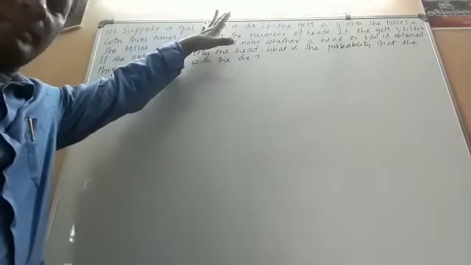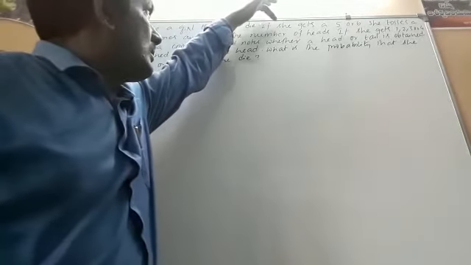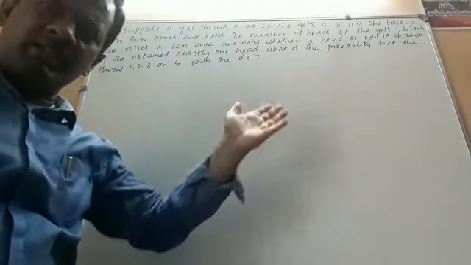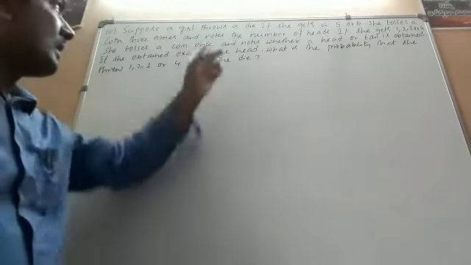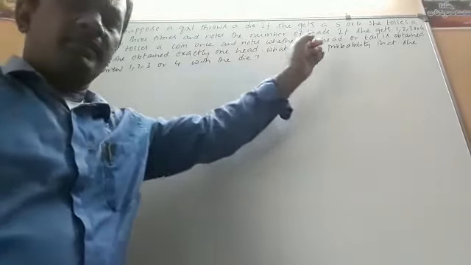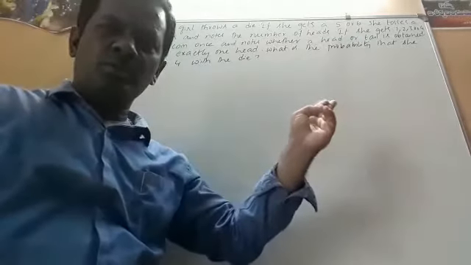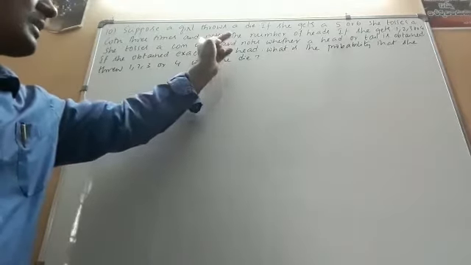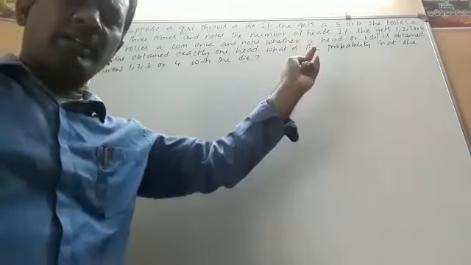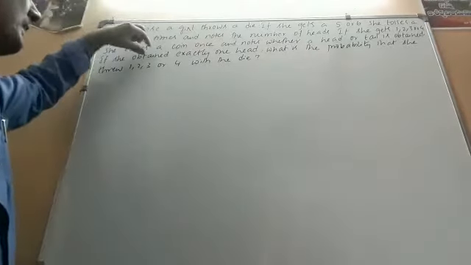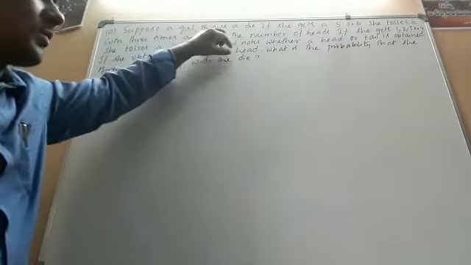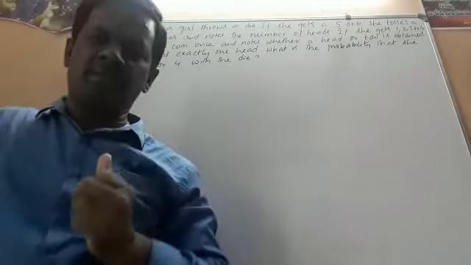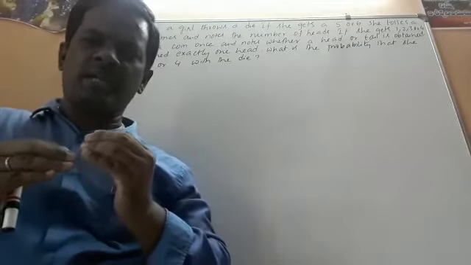A girl throws a die. If she gets 5 or 6, she tosses a coin 3 times and notes the number of heads. If she gets 1, 2, 3 or 4, she tosses a coin once and notes whether a head or tail is obtained. If she obtained exactly one head, what is the probability that she threw 1, 2, 3 or 4 with the die? So it is very clear that we need to consider the events